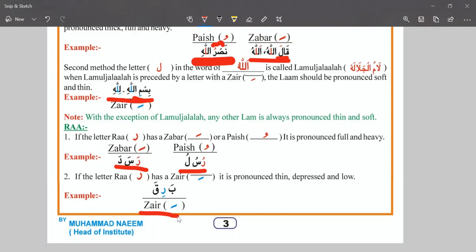And now we see the example where we are pronouncing with the low sound, with the thin sound, with the normal sound. So if Ra has a sign of zir, then the Ra will be pronounced with the low sound. Ba zabar ba, ra zir ri, qaf zabar qa, bariqa. Now you can see that Ra is simply pronounced with the low sound.